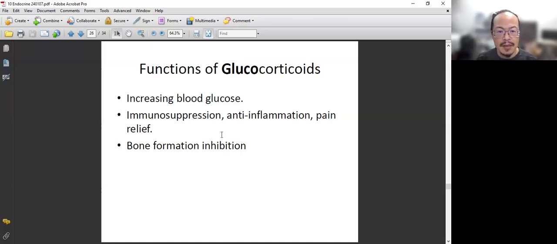Yeah, and it also suppresses development. It will suppress bone formation. Bone formation is the foundation for body development. And when you are under stress, or when kids are under stress, then they will try to use the resources to stay alive. Growing or the immune system become secondary. They are not that important. So that's the function of glucocorticoids. All right.